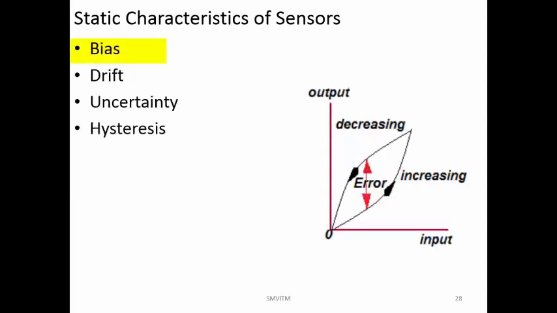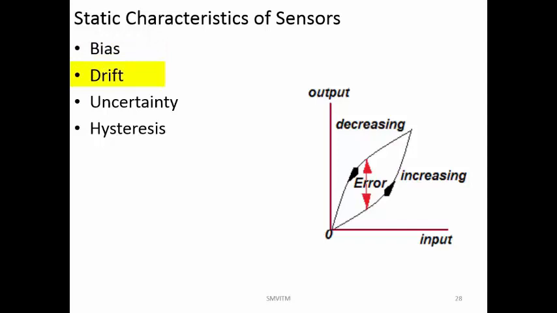Next one is bias. Now what is bias? We say there is a bias in a system when, whatever measurement you make, it always shows a higher value or always shows a lower value. That is an example of an error. In other terms, we say this particular device has a bias of so much. This bias can be corrected by using a correction factor. The bias can be continuously increasing, or stable over the entire range, or in some particular high value you can have a one-sided error. That we call a bias.